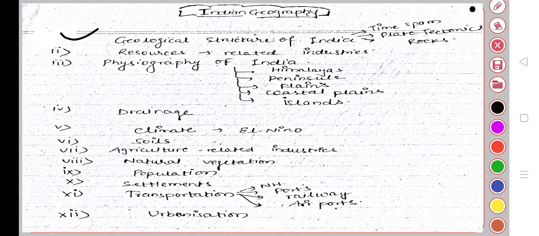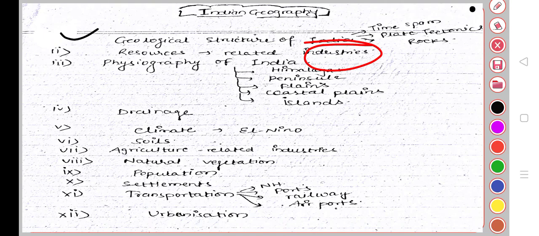You can also see the coastal line, what is the distance between this particular place and the coastal line of the ocean. This is most important, you have to know all about resources related to industries. This part is very important for you.